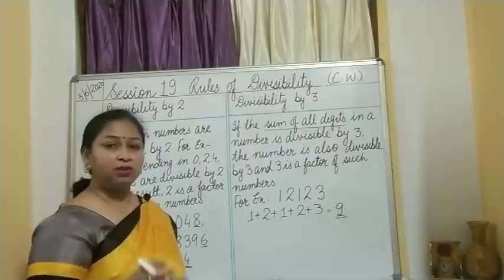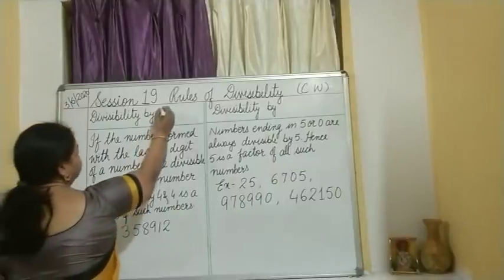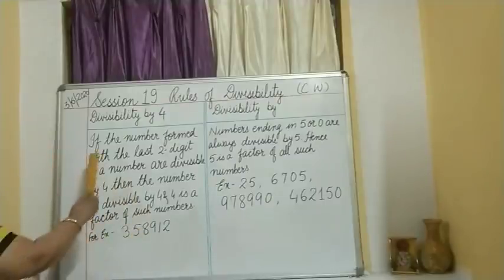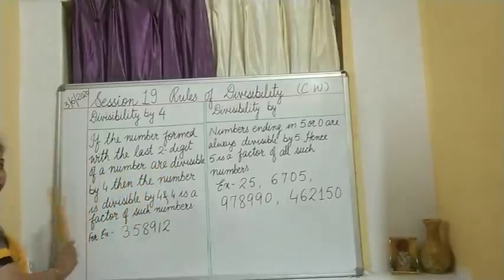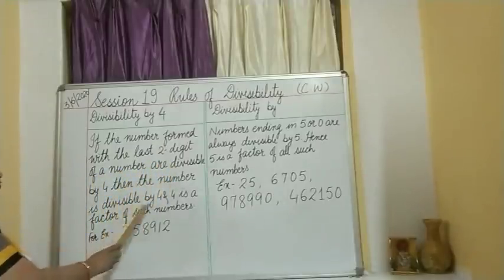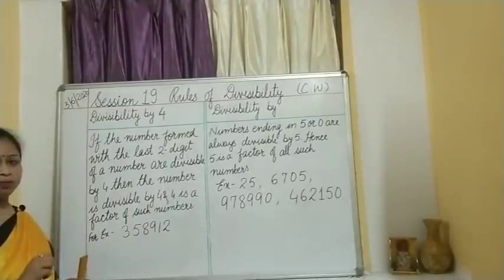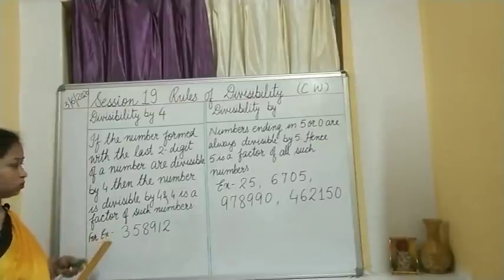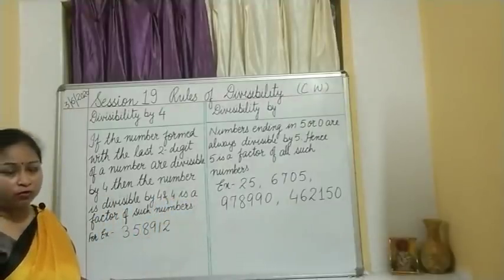Let us learn the divisibility rule by 4. Children, what is divisibility by 4? If the number formed by the last 2 digits of a number is divisible by 4, then the number is divisible by 4. That means by just seeing the number, you can identify whether it is divisible by 4 or not. We are learning those rules. If the number is divisible by 4, then 4 is a factor of such a number.